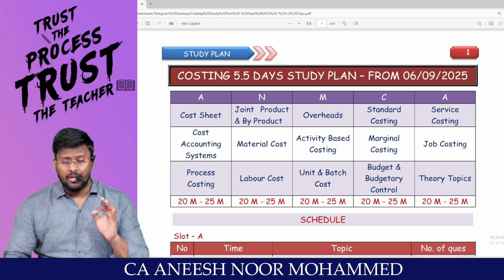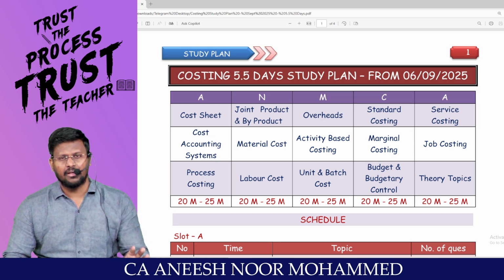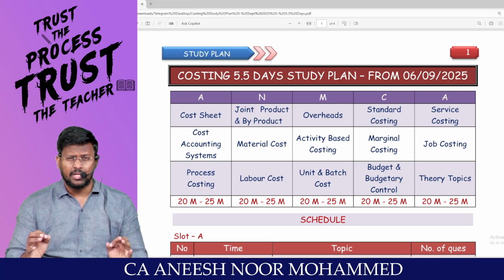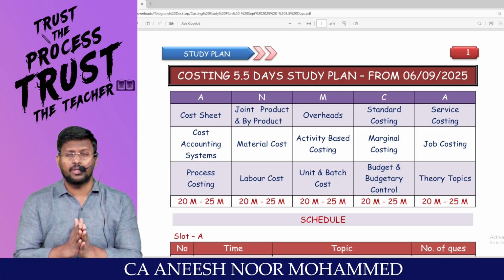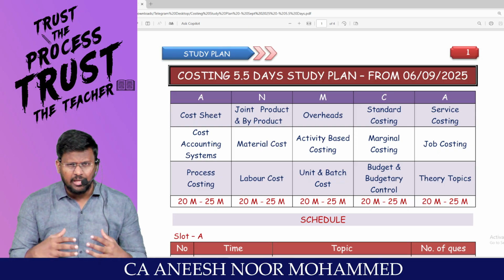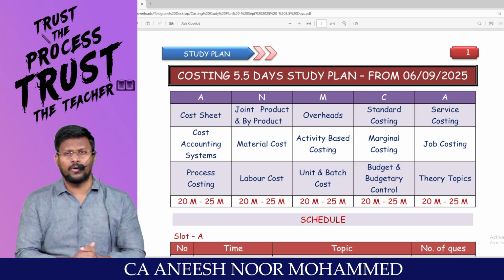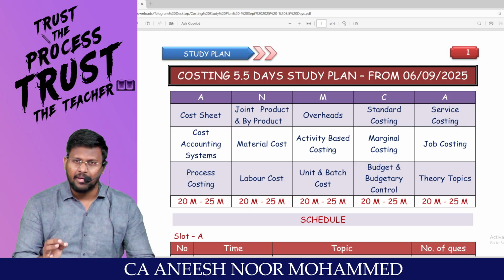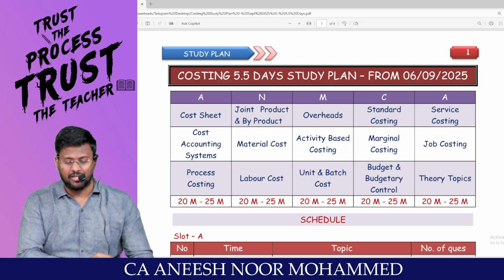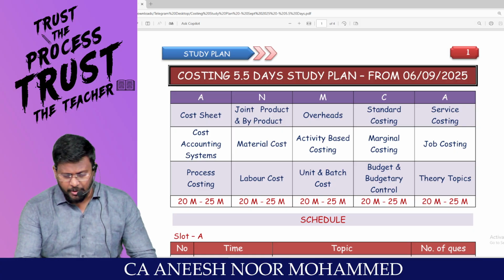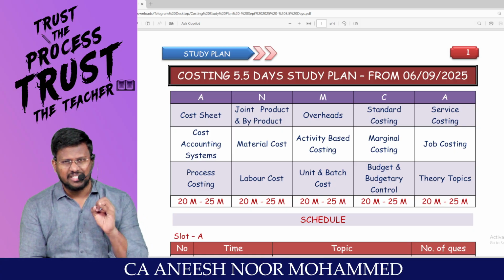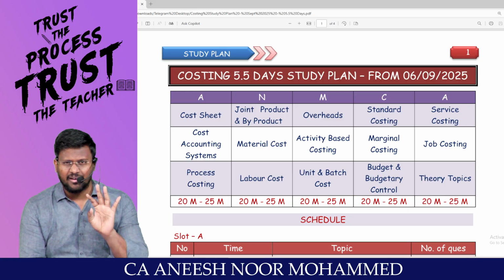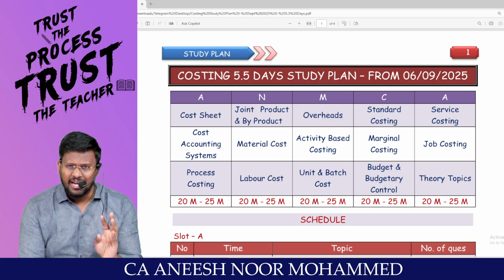On this special day, that is Teachers Day, my dear lovable students, first I would like to thank all the students of Tamil Nadu for giving us a great opportunity to serve you. On this day, I am making a 5.5 day strategy for you. This has to be followed from 6th onwards: 6, 7, 8, 9, 10, and the 11th is your examination.